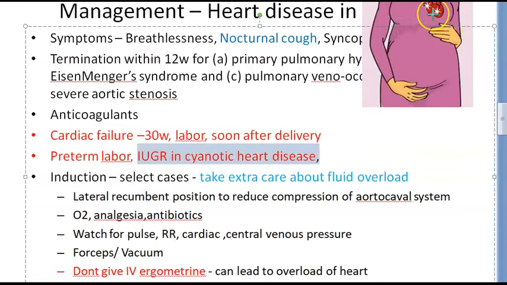If the mother has a cyanotic heart disease, so we'll use a blue. If she has a cyanotic heart disease, then what will happen to the baby? The baby can have IUGR. We'll draw some sad smiley there. Okay, not possible to draw. So basically, IUGR can happen in cyanotic heart disease.